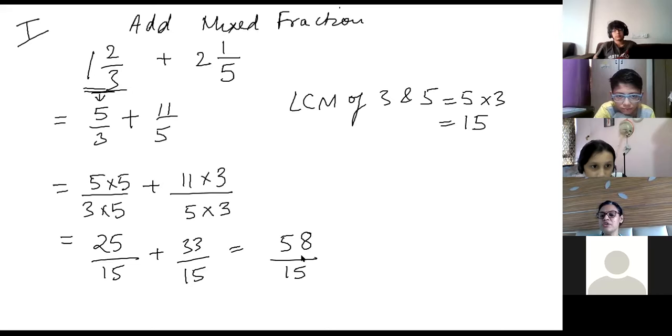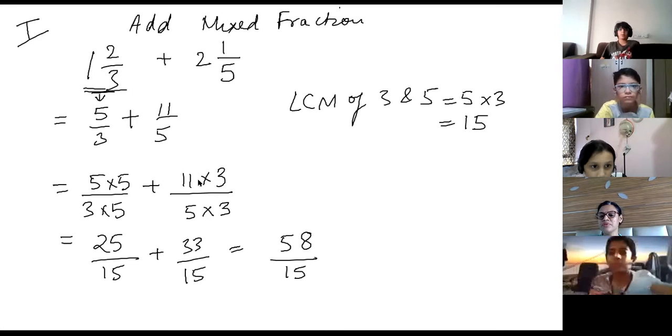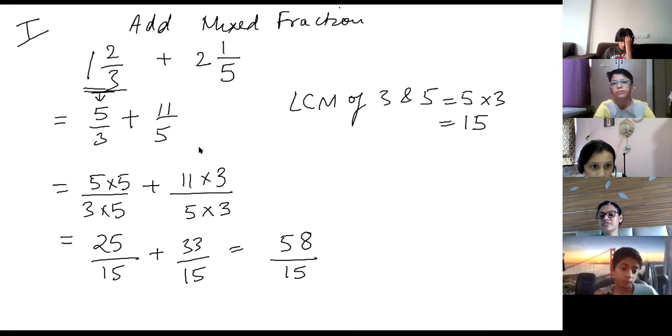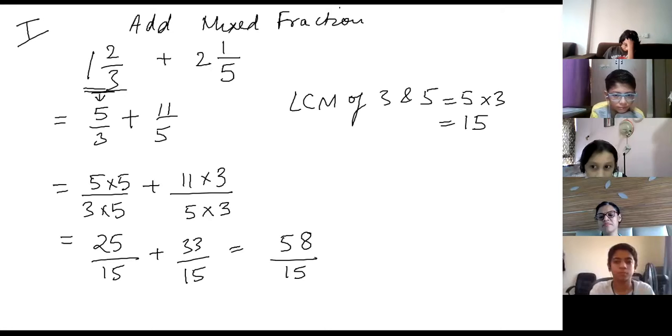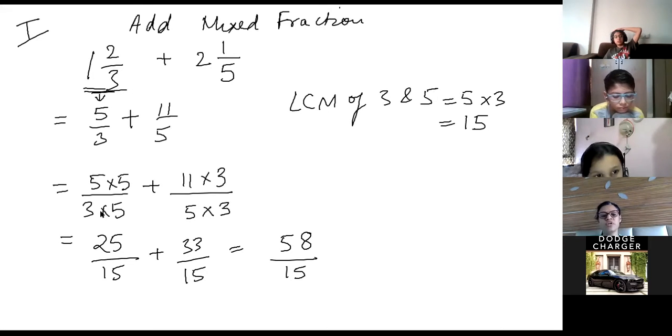Aisha Aga, is it clear to you? No, ma'am. What is not clear, Aisha Aga? No, I didn't understand how you found the answer. Okay, you find the answer because I have already taught this. Addition of, just add 5 by 3 and 11 by 5. Add it in your notebook and I want to see your method. Fine?